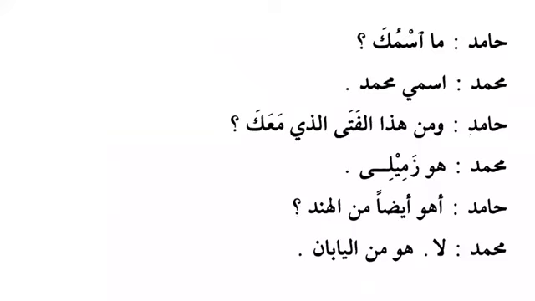Hamidun: Masmuka. What is your name? What kind of ma is this? Please tell me quickly. Masmuka, what is your name? What kind of ma is this? Ma al istifhamiya. Why do we use it? We use it to ask a question. So this is the first type of ma we have already learned, and it means what. And inshallah, today we will also learn about the second type of ma, which is used for negation.